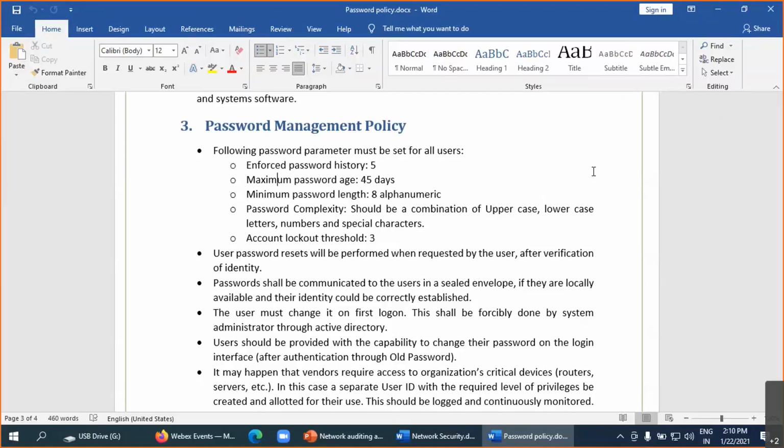Suppose I have a router, and I want to place a new router in my organization. There should be a procedure that before connecting it to the internet or the network, I need to implement these steps to harden it.